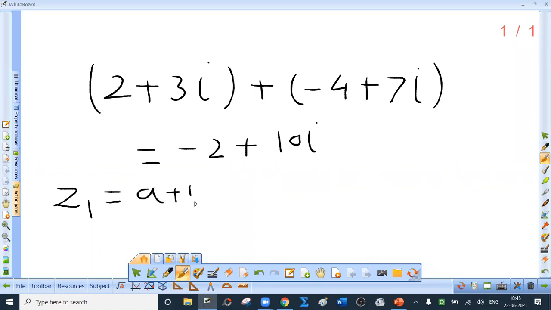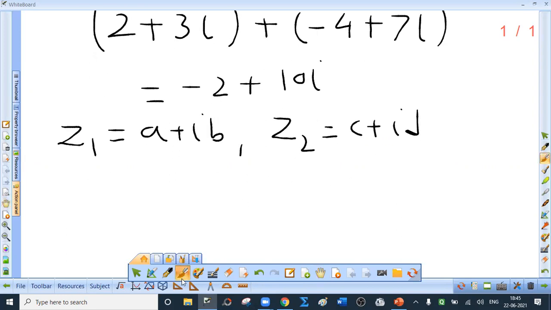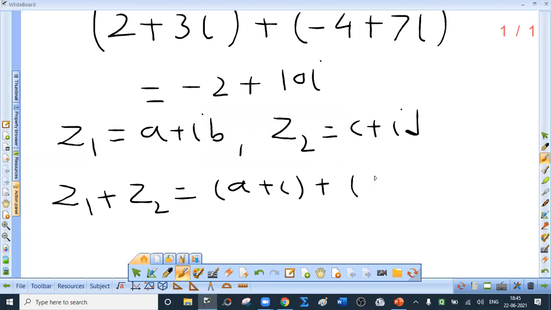So if z1 is a plus ib and z2 is c plus id, this is not at all difficult. Then what is z1 plus z2? It is, as I said, a plus c, real part to real part, and imaginary part, I'm sorry, I should write b here. b plus d i, real part to real part and imaginary part to imaginary part. Clearly, z1 plus z2 is what? z2 plus z1. Simple. I hope you are getting this. So this is about addition of complex numbers.